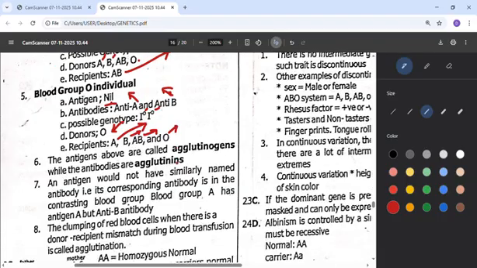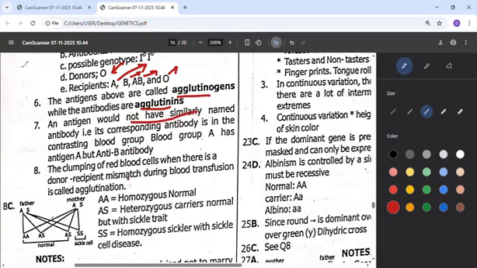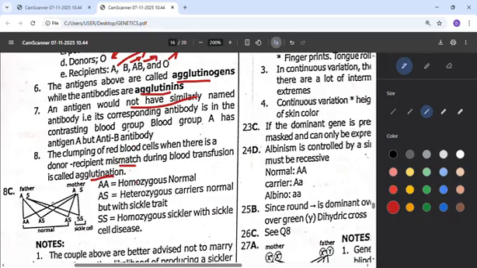So the antigens, we call them agglutinogens. Then the antibodies, we call them agglutinin. So antigen will not have a similarly named antibody. That means if the antigen is A, the antibody will be B. So they will not have something similar. And take note, when there is a wrong connection, if A and B are coming together, there will be agglutination. That's a mismatch and can cause death.